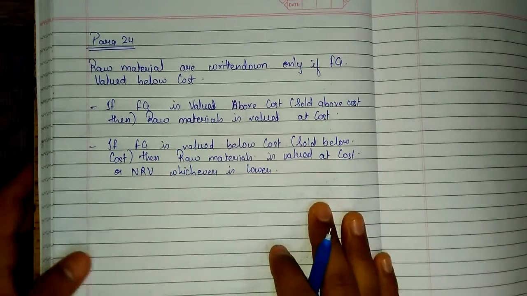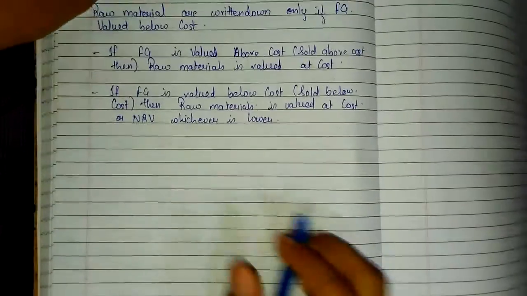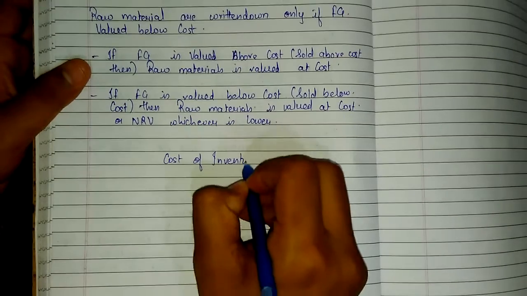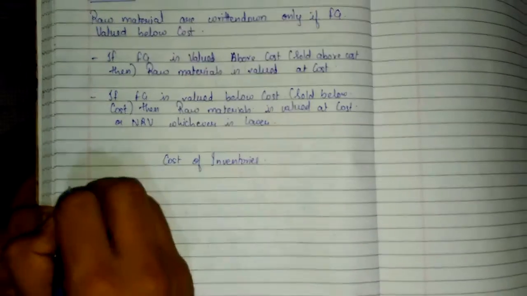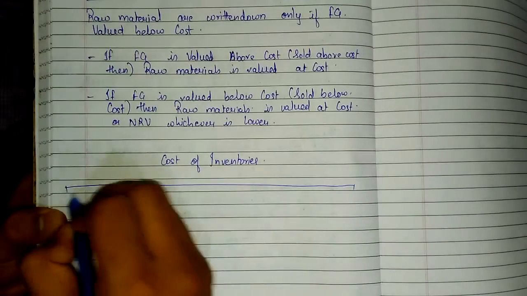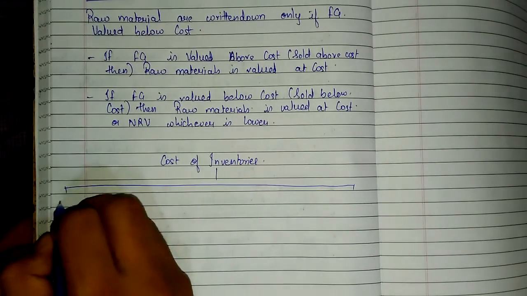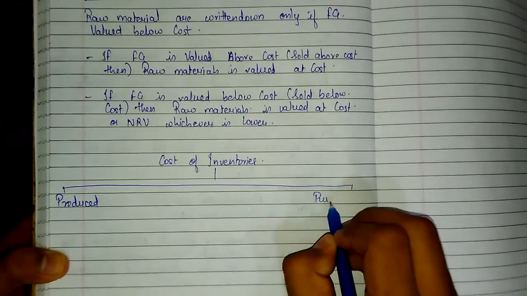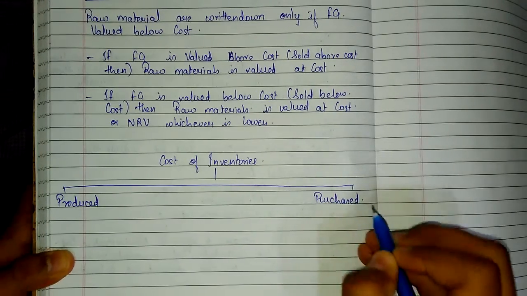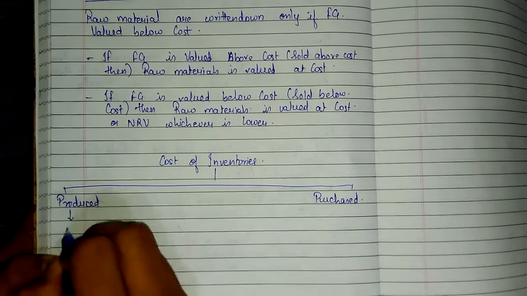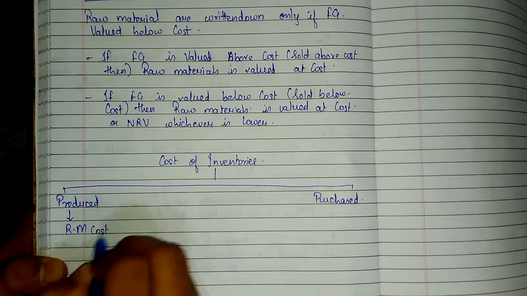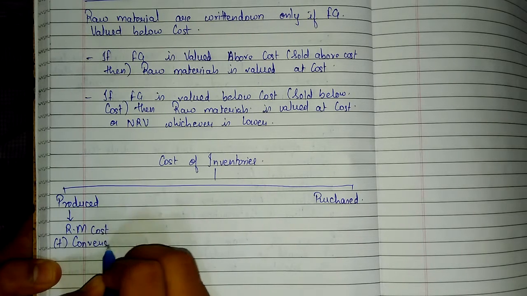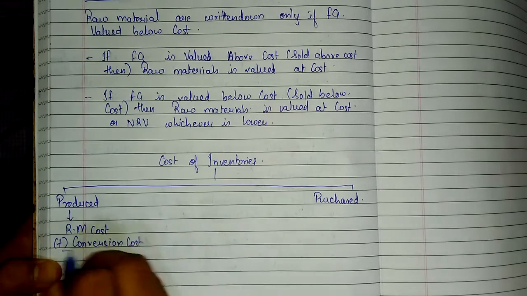Hope you have copied this. Now we'll see how to cost the inventory. Cost of inventories. Inventories are either produced or either purchased. Now we'll see. Either produced or either purchased. When produced, how to cost it? Raw material cost plus conversion cost. Conversion cost, and then we get cost.